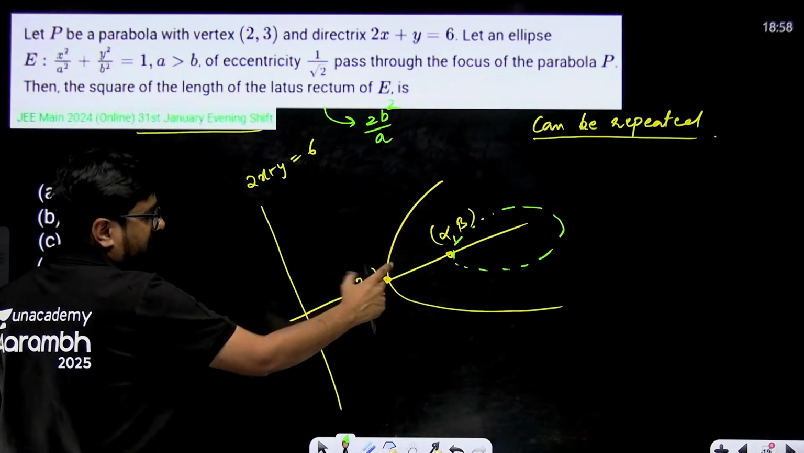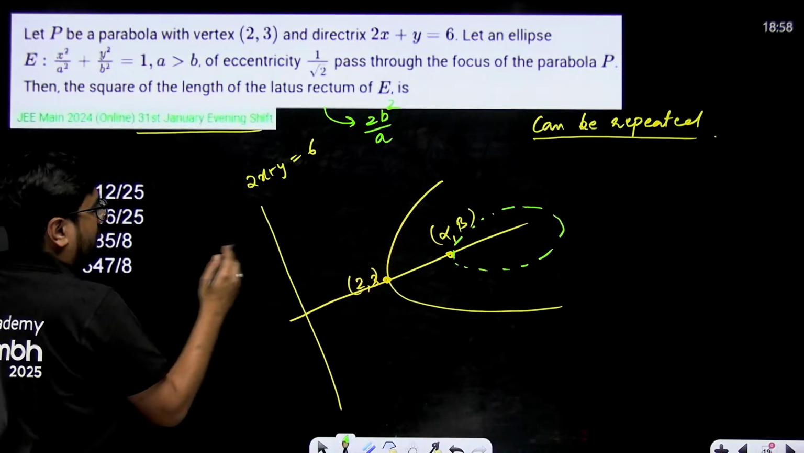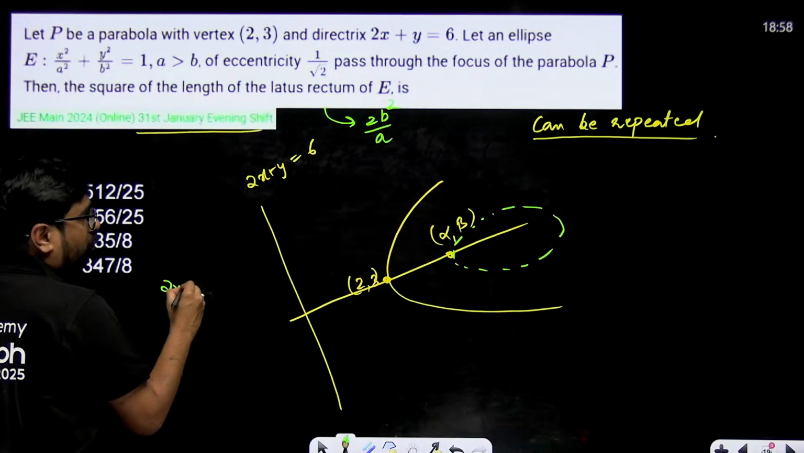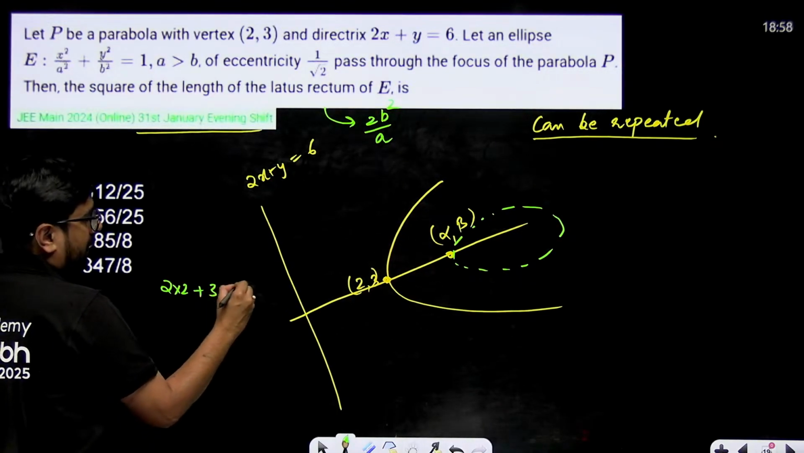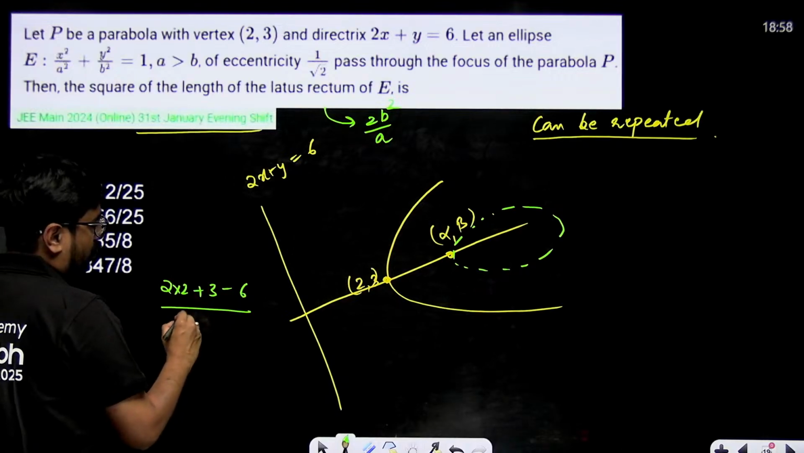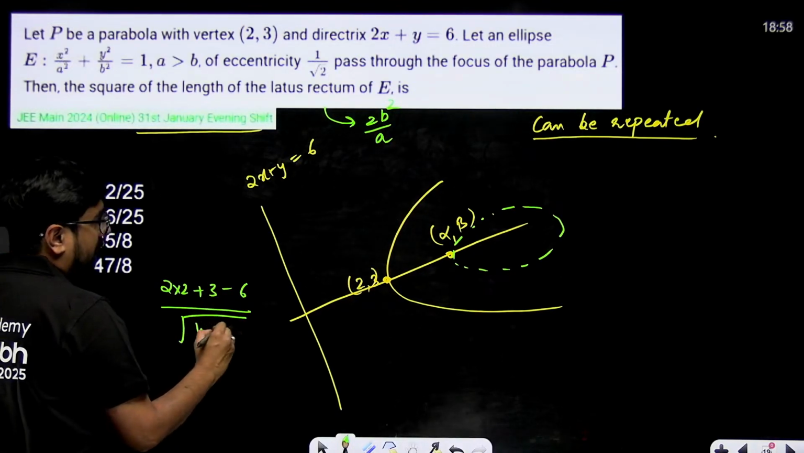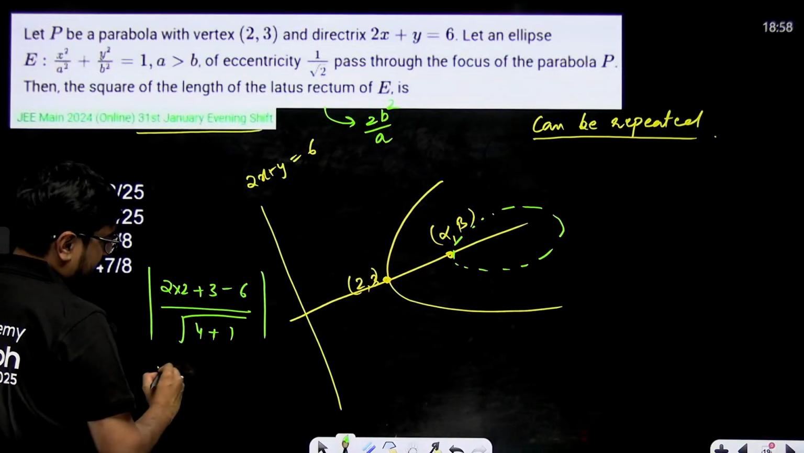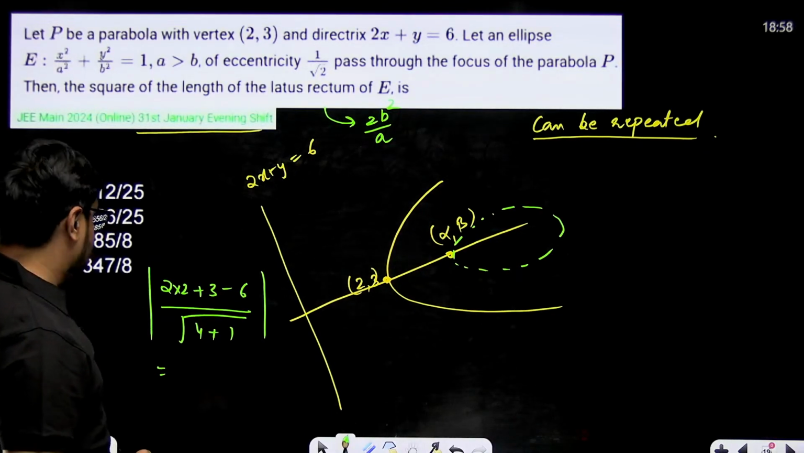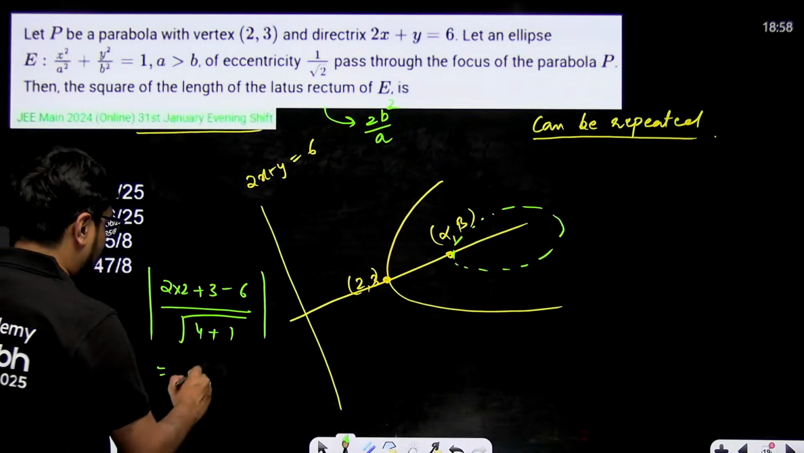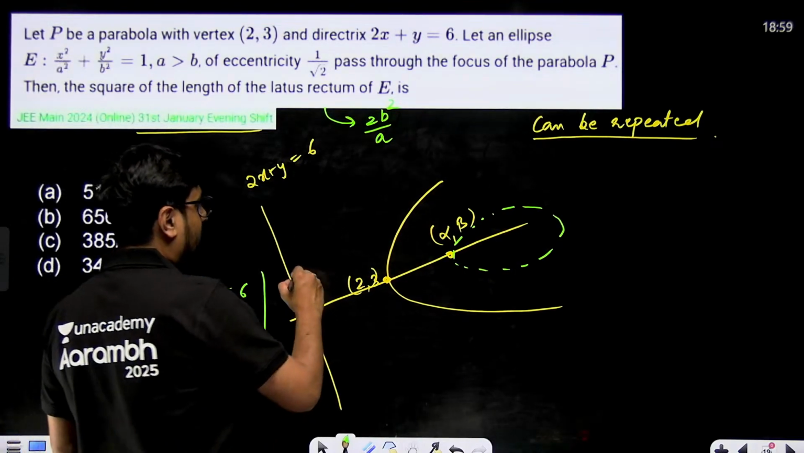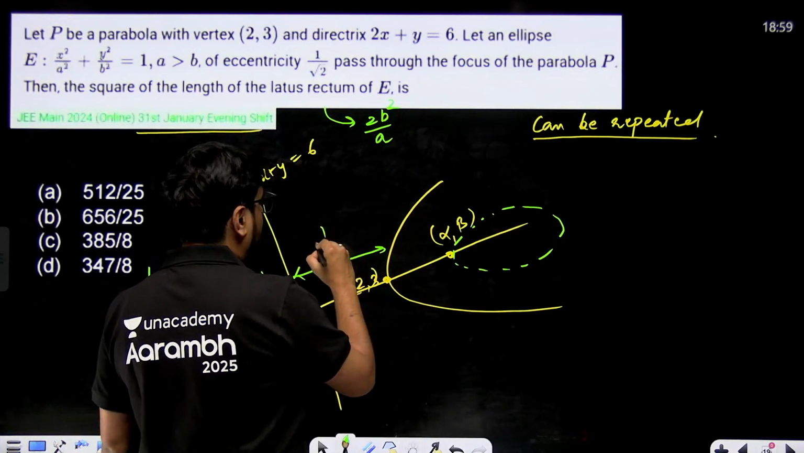What is the distance of this point from this line? You'll simply satisfy this point in this line. 2 into 2 plus 3 minus 6 divided by square root of 4 plus 2 square plus 1 square. That means 1. And mod of this, that means this will come out to be 4 plus 3, 7 minus 6, 1 by root 5. This distance will come out to be 1 by root 5.